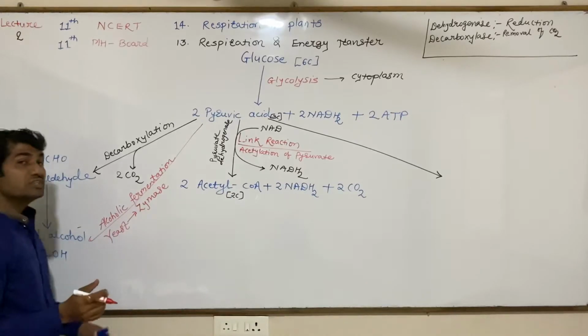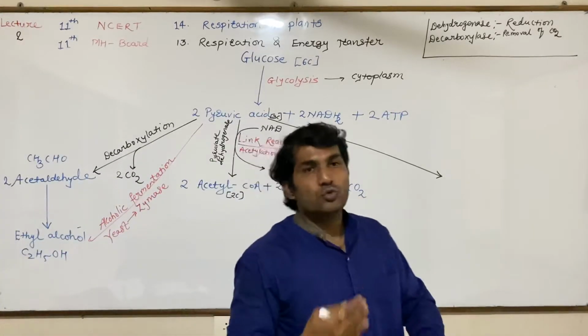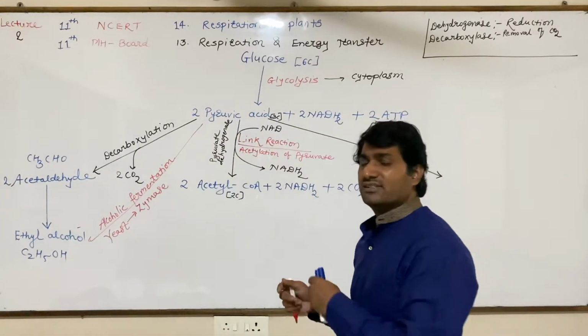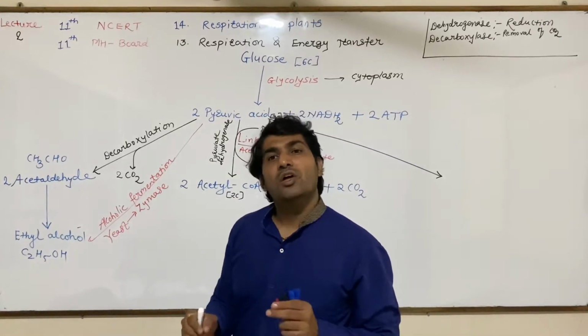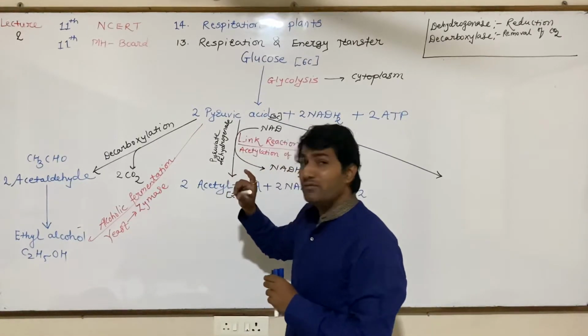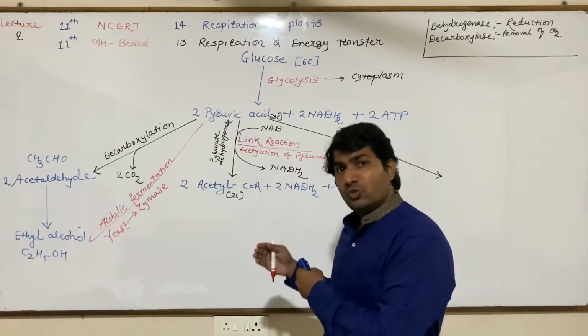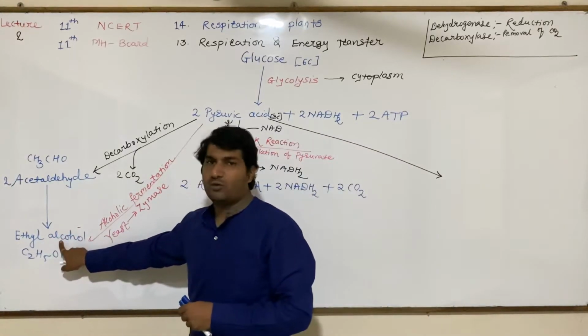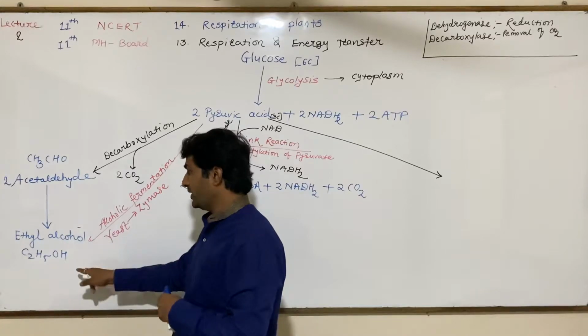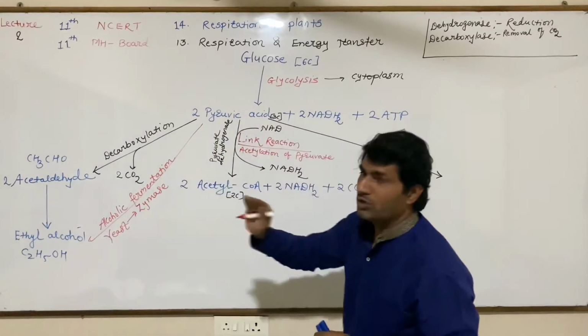So when we use yeast on any sugar, we will get alcohol, and this is the common method of alcohol production. When we use yeast on the sugar, we will get ethyl alcohol as a byproduct. This is called alcoholic fermentation.